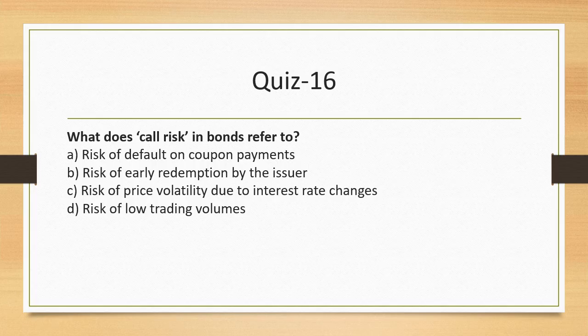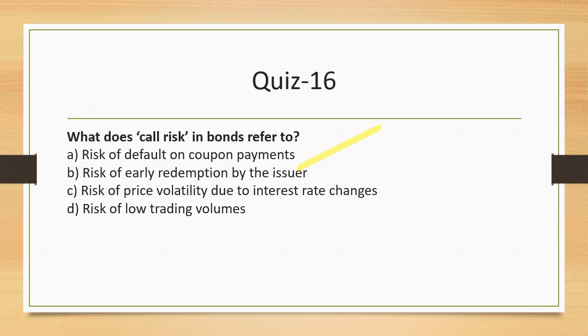What does call risk refer to in case of bonds? Bonds have call risk. Call option is added by the issuer to a bond when they have the right to call back the bond. So is call risk about risk of default on coupon? No. Risk of early redemption by the issuer? Yes. This is definitely the call risk.